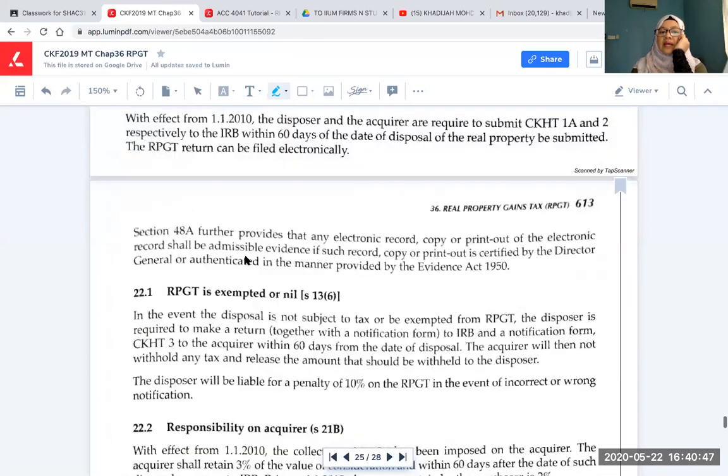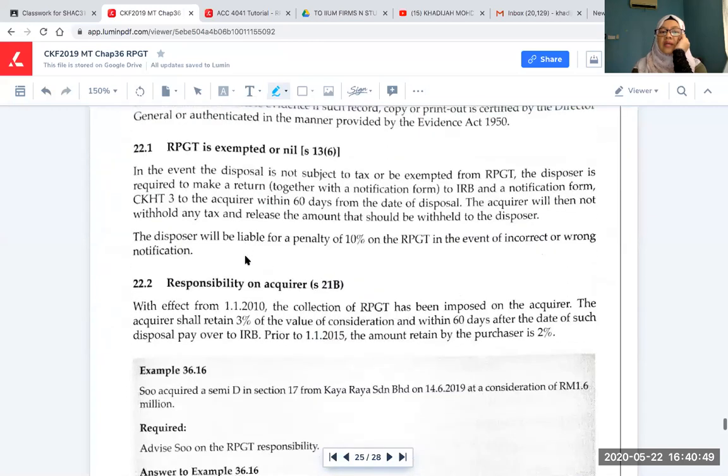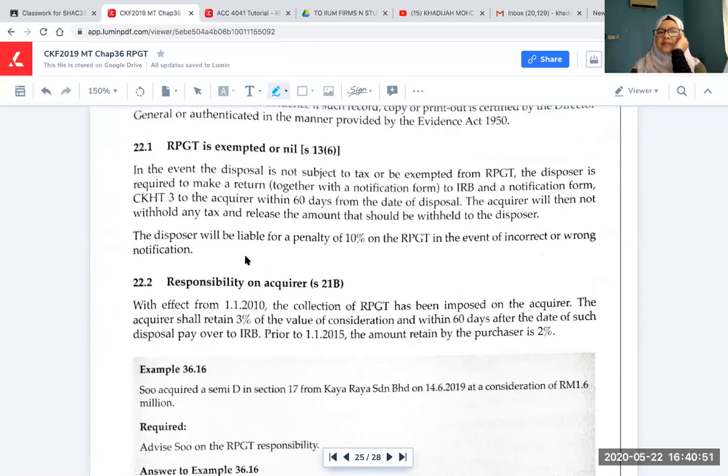So, alright, I've talked about this collection. Assuming that you have no gain, no loss, I mean your disposal is exempted from tax, or you have a zero tax liability, you still have to inform in a letter, you still have to submit your CKHD form together with another form saying that you are claiming exemption or you have a zero tax liability. This one is mentioned here.